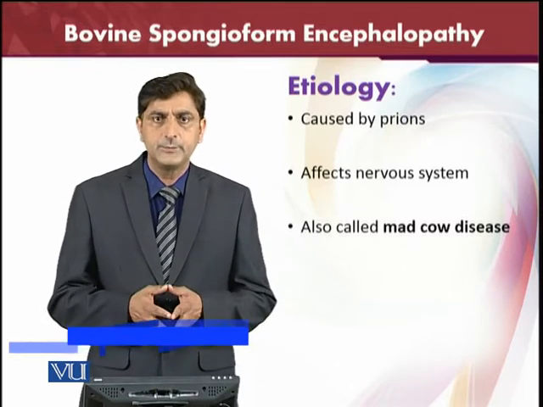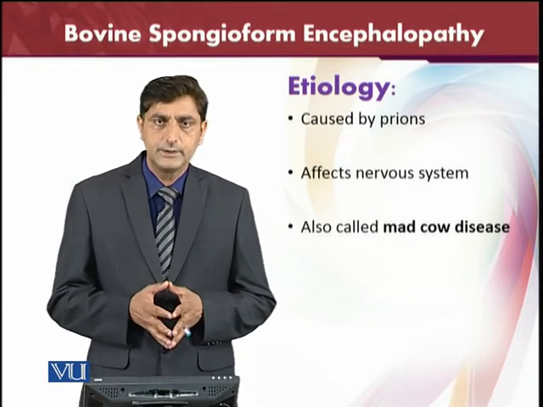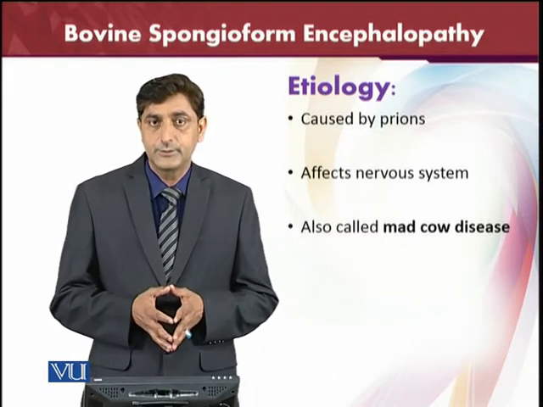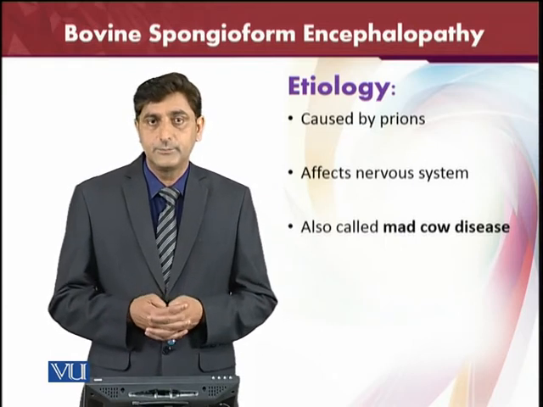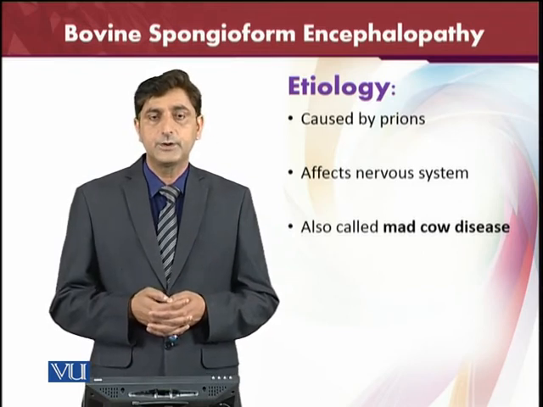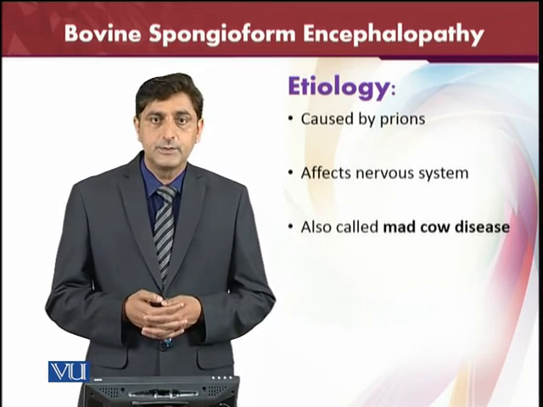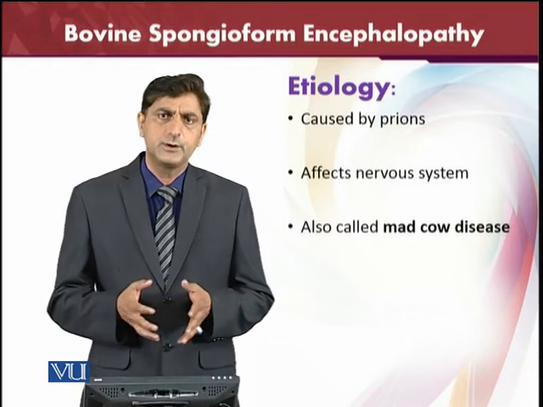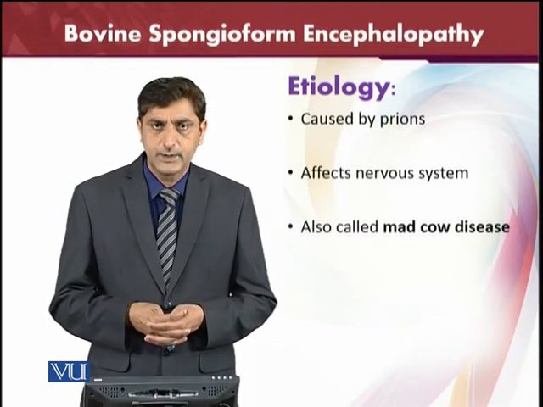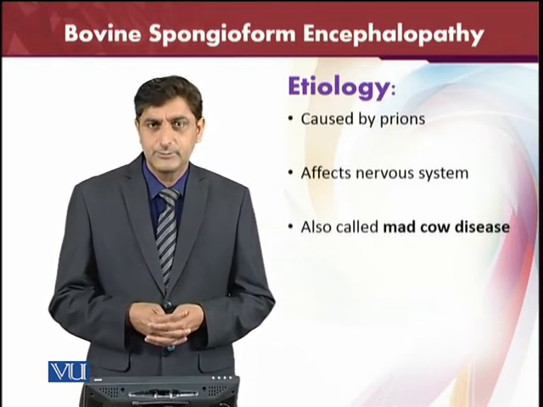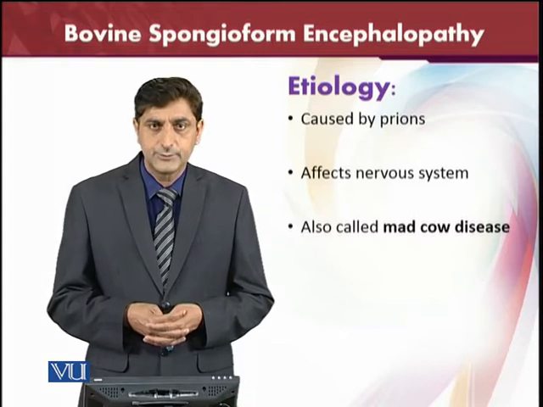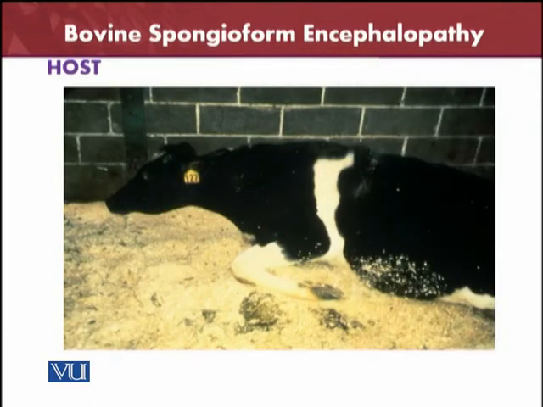It was a very common and very famous disease just a few years ago. There was big news in the newspapers about the mad cow syndrome. Thousands of animals were destroyed in Australia and some other countries because of the mad cow syndrome. What is the mad cow disease? Of course, as we already discussed, it is a disease of the cattle because it's called the bovine spongiform encephalopathy, and bovines are the cattle.